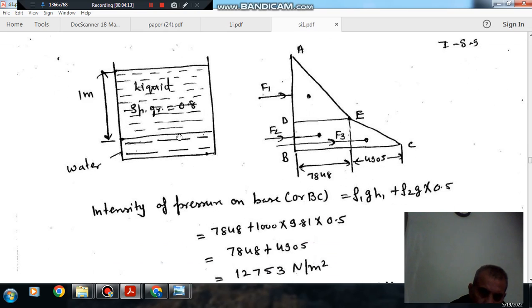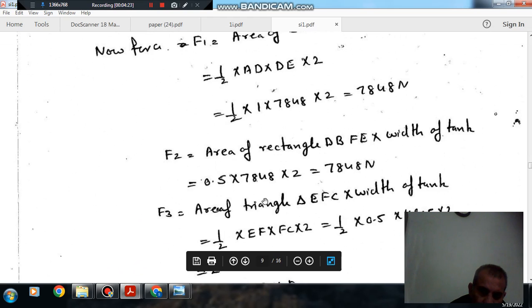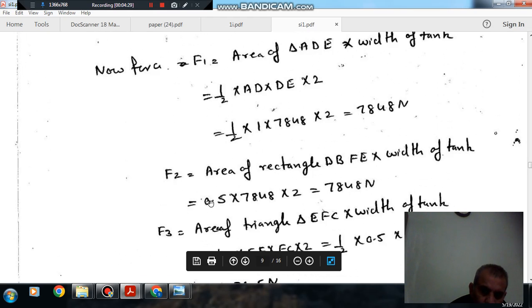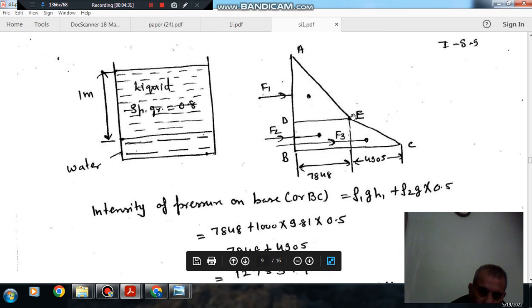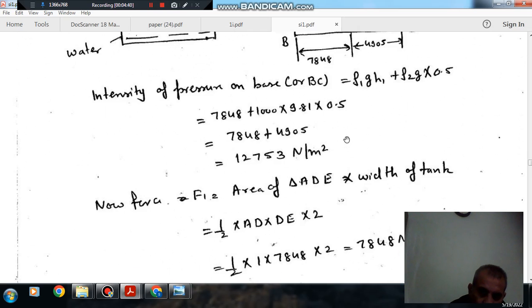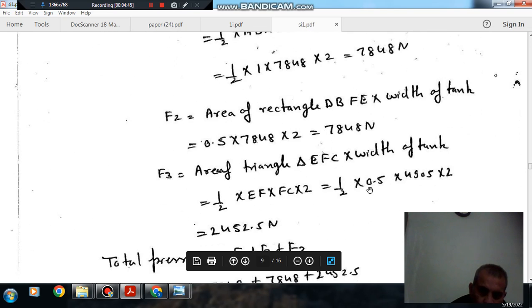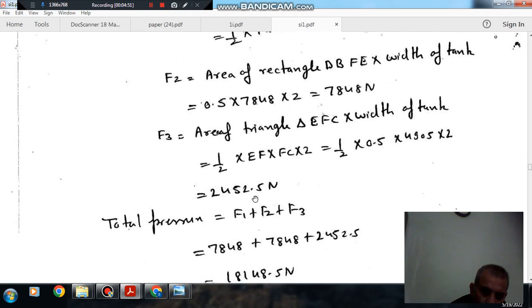For F2, the area of this rectangle is 7848 into 0.5, and the width of tank is 2, so that is 7848. The force due to this triangular portion is F3, that is 4905 into 0.5 by 2 into 2, so that is 2452.5.